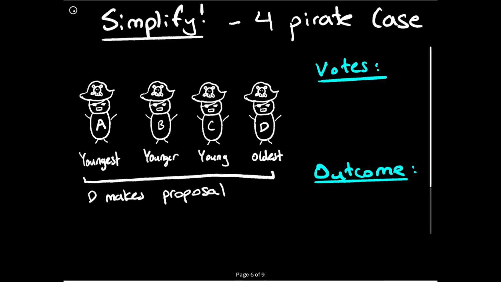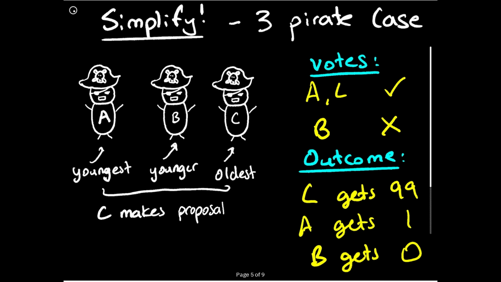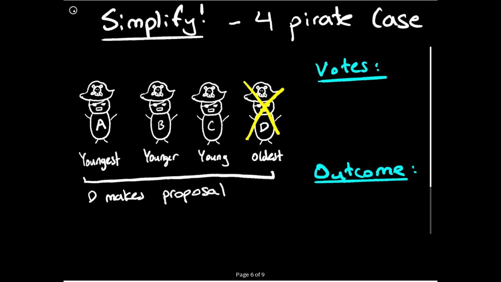Now let's see what happens in the four-person case. Now in this problem, D is now the one making the proposal. And in the same way that we thought about the other problems, we can approach this one as well. Let's see what happens if D gets voted out. If D gets voted out, we are now reduced to the three-person case, and C gets 99 coins, A gets 1, and B gets 0. That means in any scenario where D gets voted out, it'll reduce to the three-person, and B will lose.